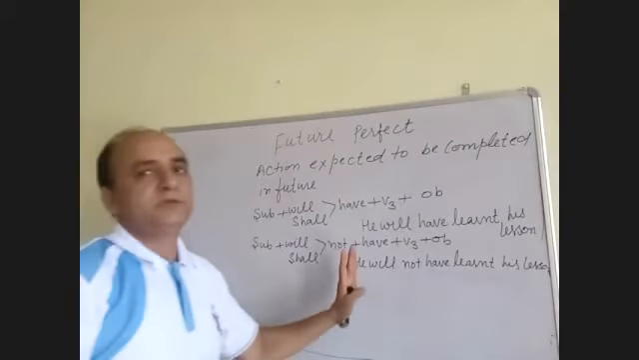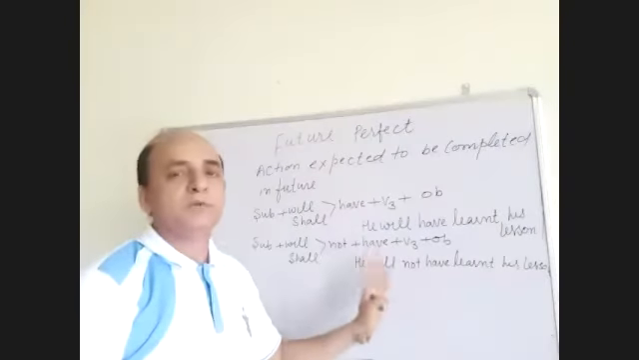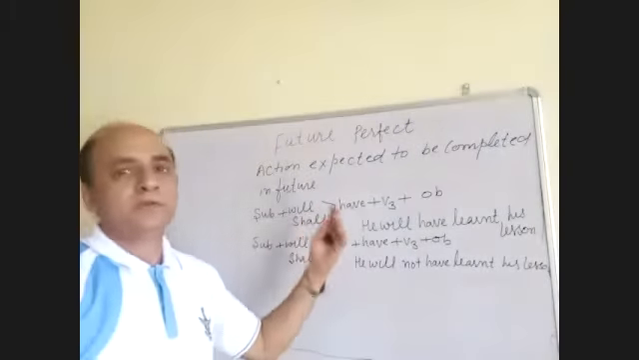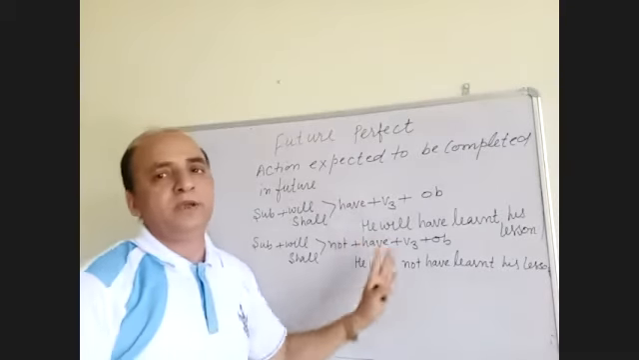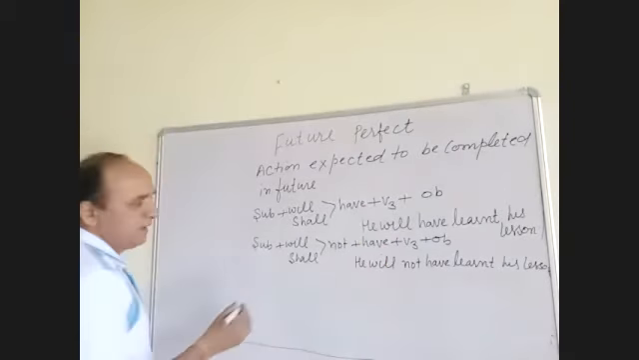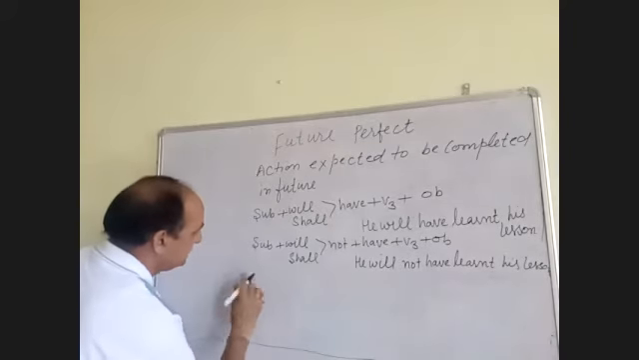Already in the sentences we have discussed in brief how the sentences are converted from one form to another, from simple to negative and negative to interrogative. Now next is the interrogative sentence: will or shall, then subject.